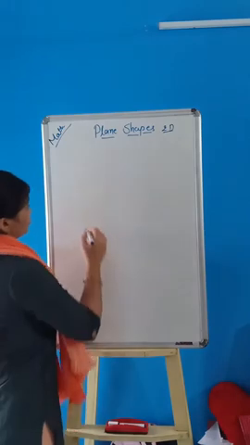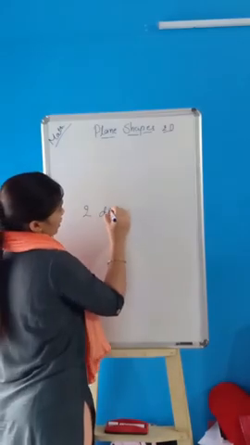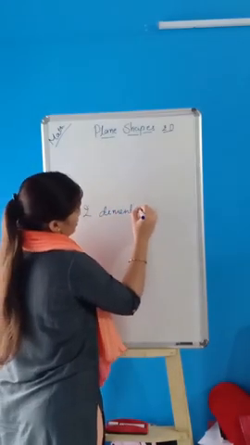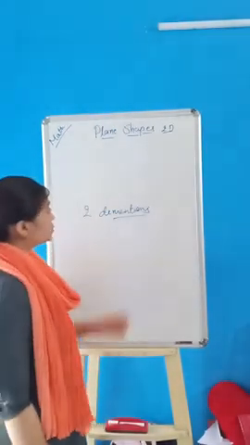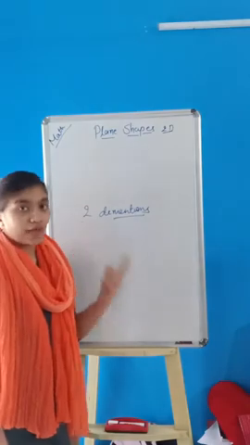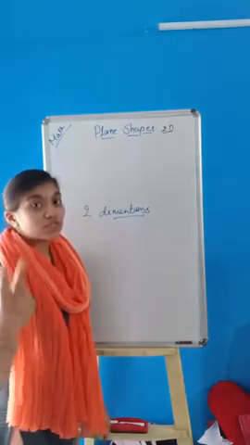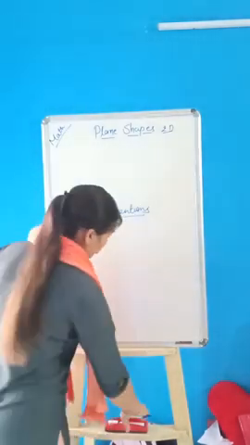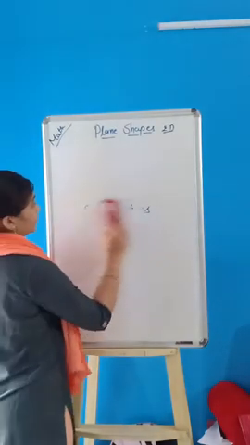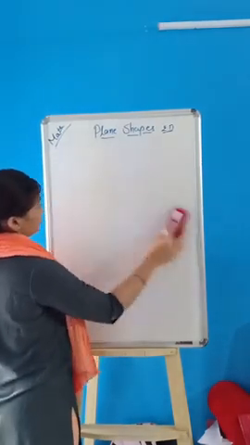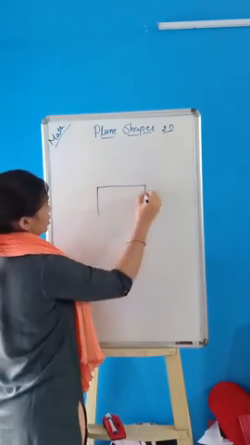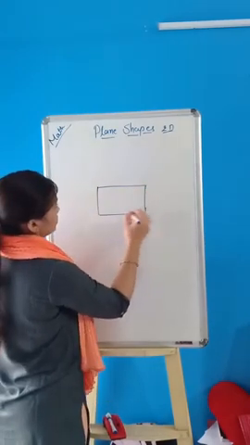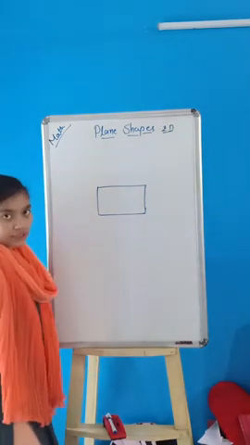The full form of 2D is 2 dimensions, which means two things will be added. I will show you by drawing. First shape: this is the rectangle.